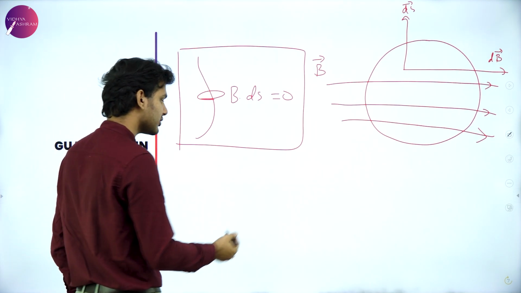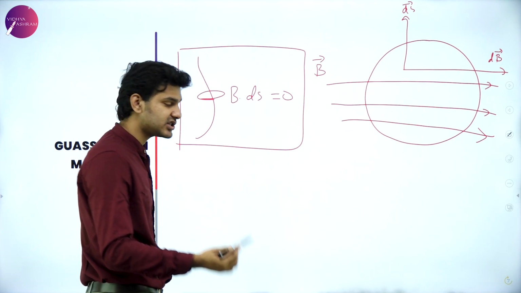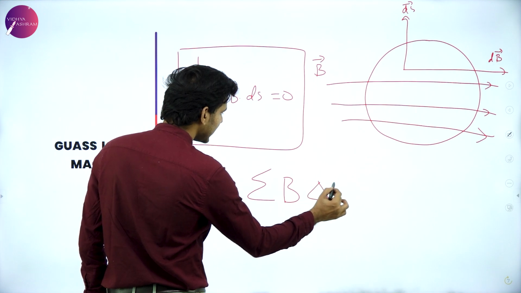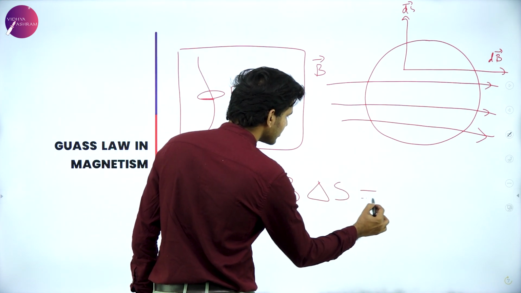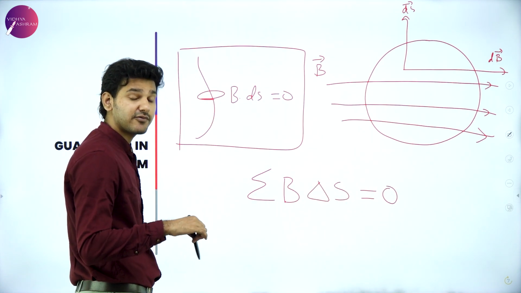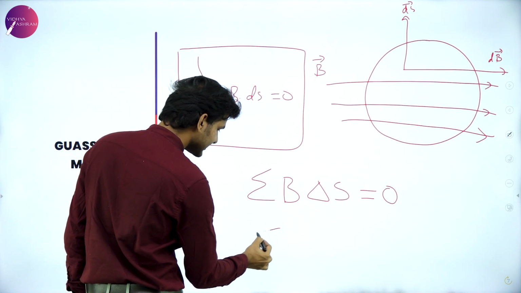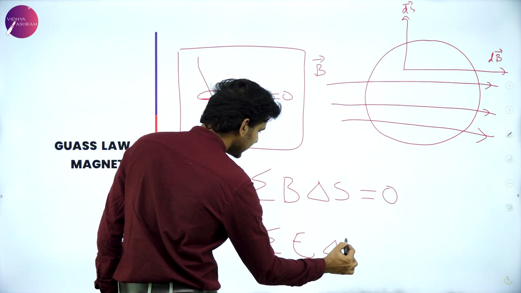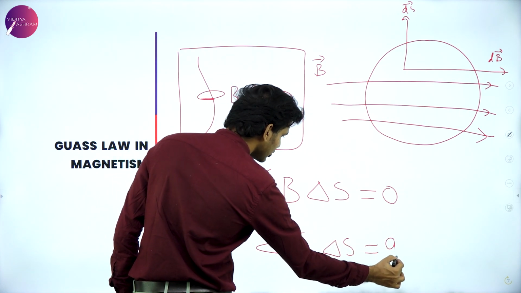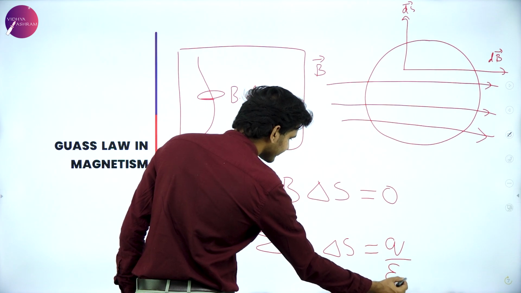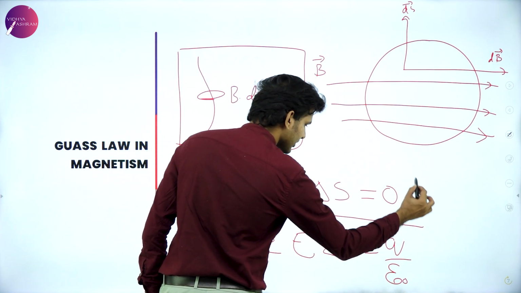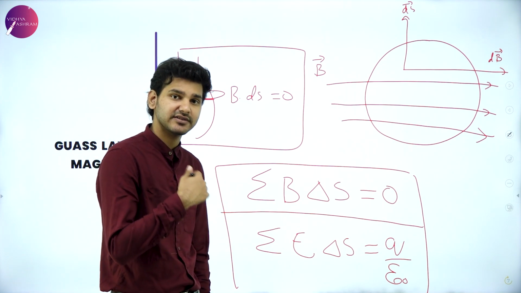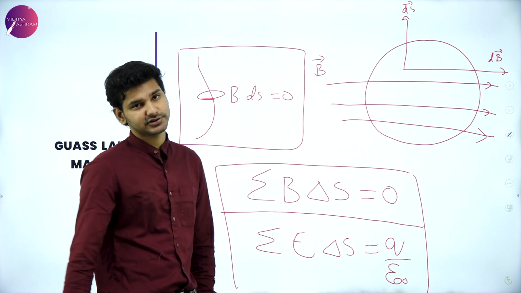Simply, we can rewrite this equation in another way, that is in terms of summation. We can simply write it as summation of B del S will be equal to 0. But remember, if we are writing it for electrostatics, since monopoles do exist for electrostatics, we can say that summation of E del S will be equal to Q by epsilon naught. Now this is the comparative study of electrostatic and magnetostatic fields in terms of Gauss's law, which you have to remember.